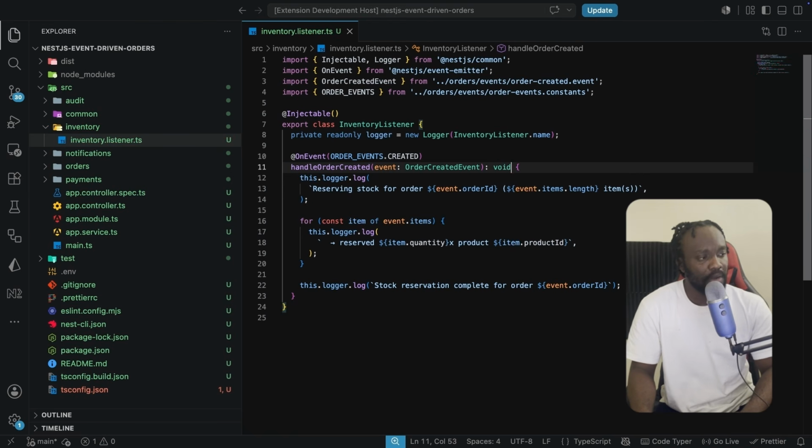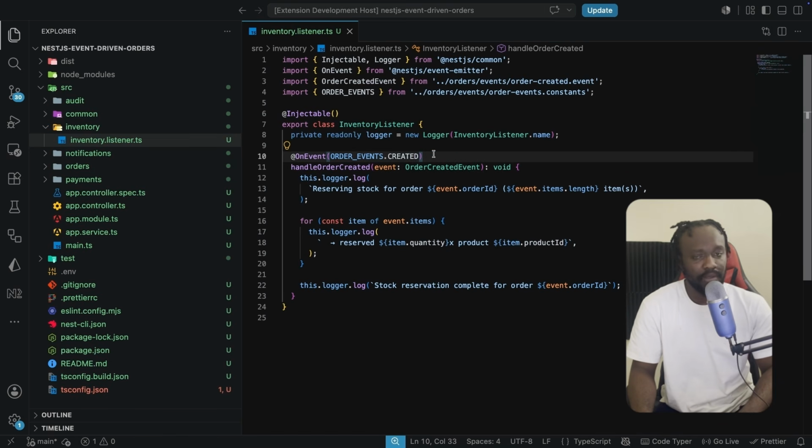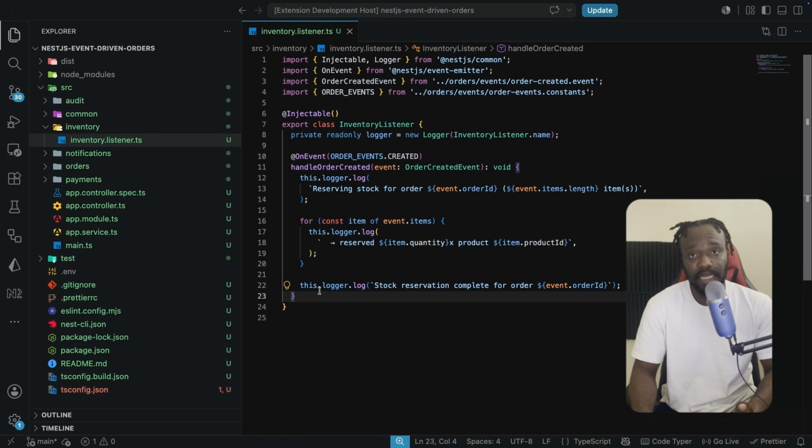But this on event is going to be called automatically by NestJS for us, and you can see it's going to take in the event, which is the on event type. So it's the created event. And we are going to have the event handler, which is this handle order created event over here. This piece of code is going to get called and is going to take inventory for your application. All right, so this is the inventory listener.